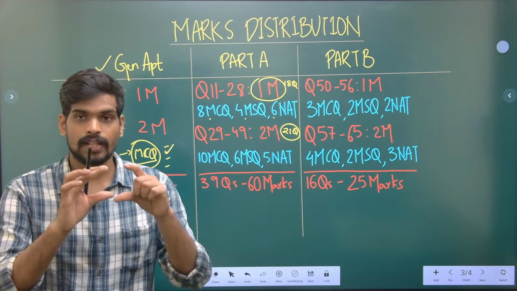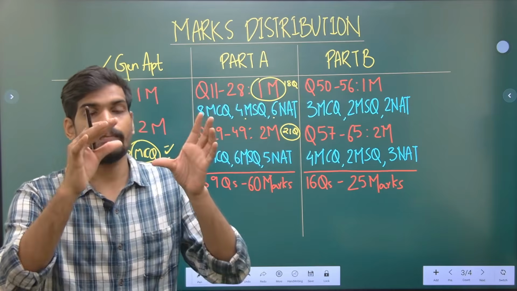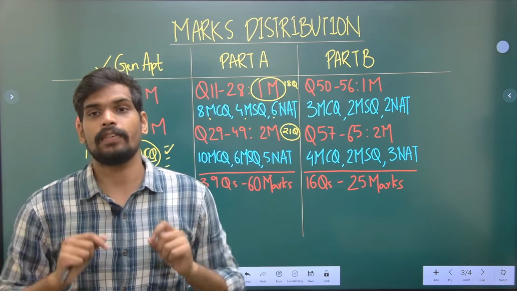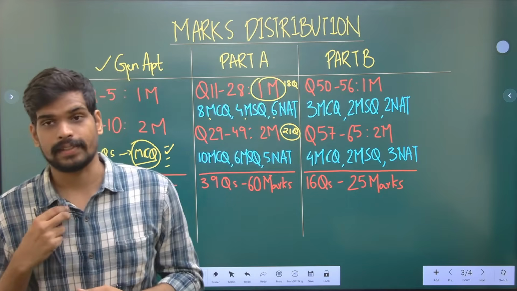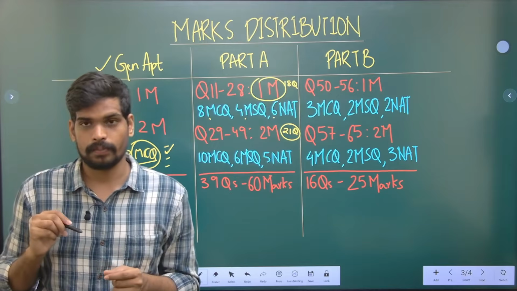The heading will mention that these are multiple select. Many students have this doubt: will it be mentioned that this is an MCQ question, this is an MSQ? It will be mentioned in the heading. For each and every question, it will be written what type of question it is. So in MCQ questions, you will have only an option to select one correct answer.